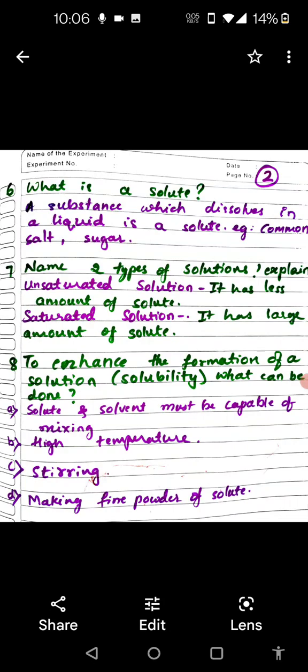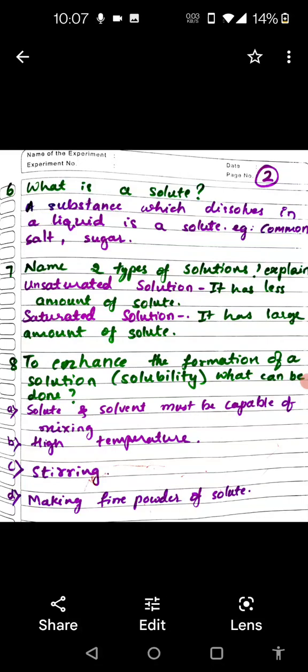If you add one by one, 2, 3, 4, 5 spoons of salt in 1 glass of water, stir well, heat well until the maximum amount of salt is dissolved, then it is a saturated solution. Got it? Okay. It has a high amount of solute.